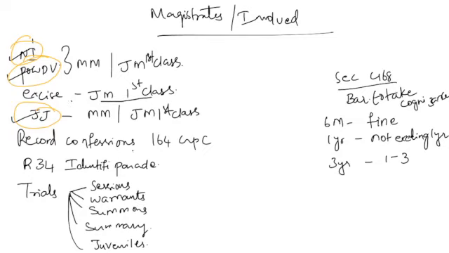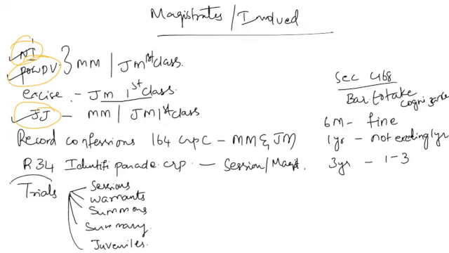To record the confessions under section 164 of the Criminal Procedure Code, the magistrates involved are metropolitan magistrate and judicial magistrates. For identification parade under rule 34 of the CrPC rules, the magistrates involved are sessions judge or magistrate.